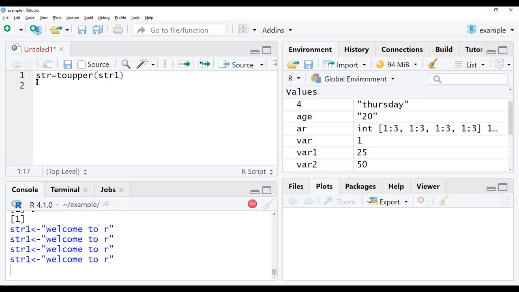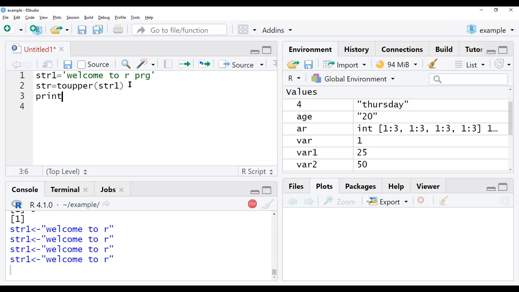So suppose I am assigning the string here like string 1 is equal to welcome to R programming. It's enough. So now I have given this string to be converted to uppercase letters. One more string I am giving as string 2, where I have to convert to lower. We already have the lower case, so we will see the